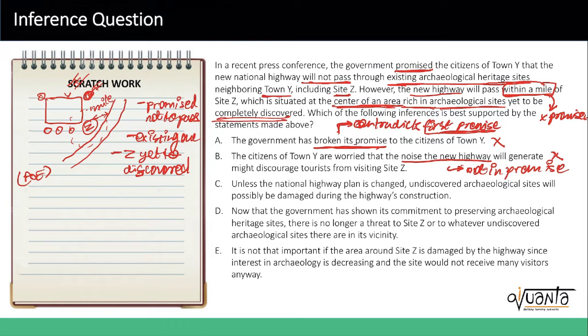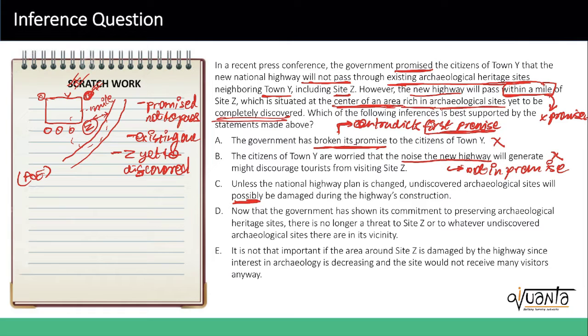C says: unless the national highway plan is changed, undiscovered archaeological sites will possibly be damaged during the highway's construction. Well, this is true. This is a slight extension from your existing premise. It's not including any new phenomena.